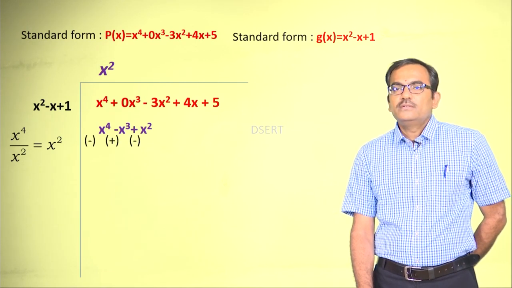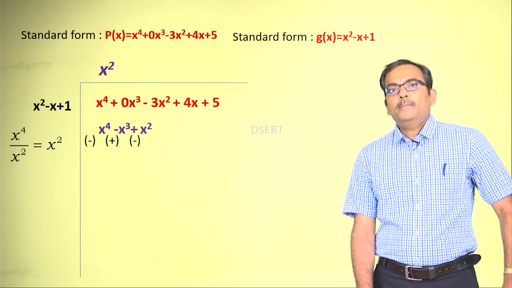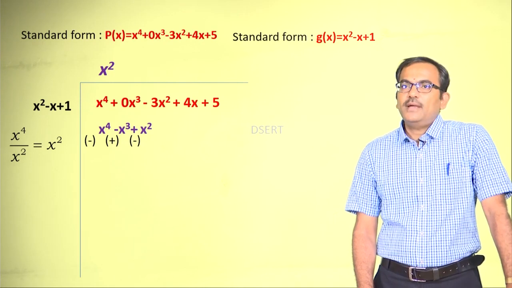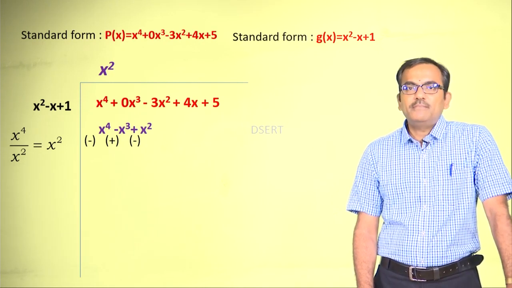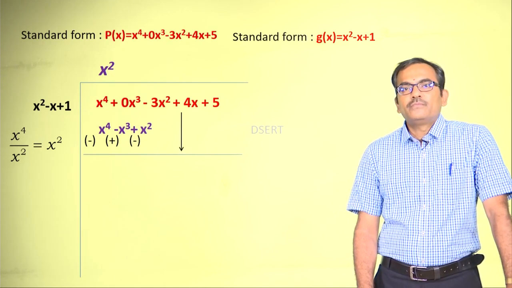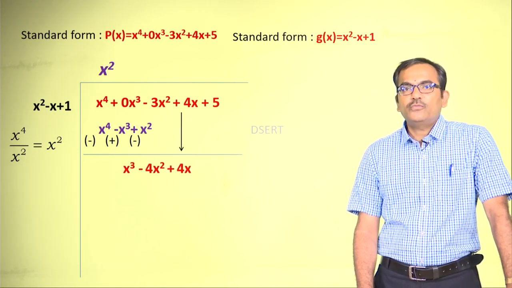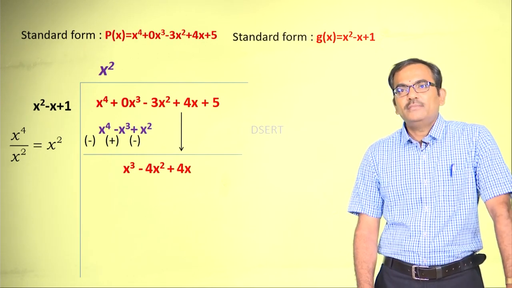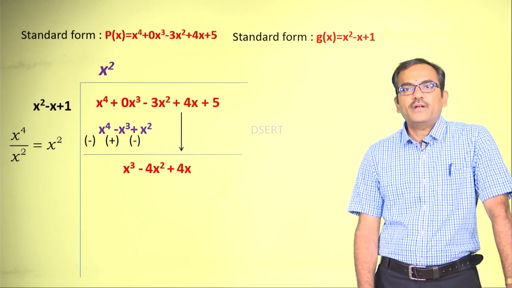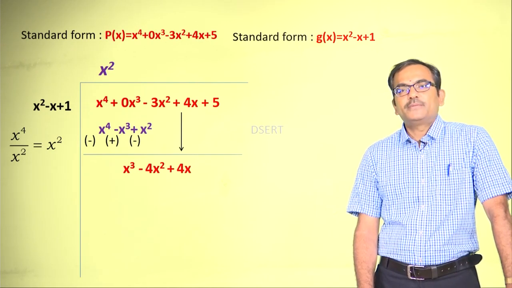Then change the sign, plus to minus, minus to plus and plus to minus, and simplify. You get it as x cube minus 4x square, and the 4x is taken from the dividend, right? This is the first step.